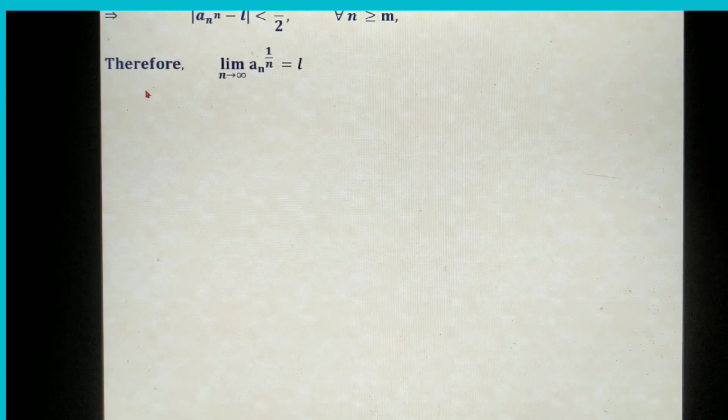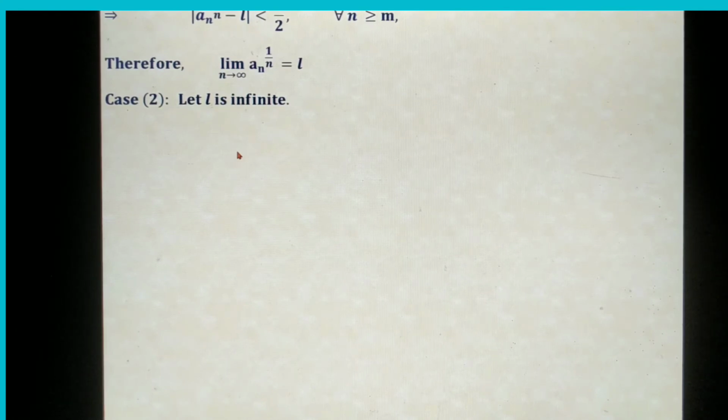So, this is the meaning of limit n tends to infinity a_n to the power 1 by n is equal to L. So, we take the right side expression L to be finite, that is, limit n tends to infinity a_(n+1) divided by a_n equal to L. I can take a_n finite. The limit n tends to infinity a_n to the power 1 by n on the left side also becomes L. So, this completes the first case of the proof. Let us move towards the second case, case 2.